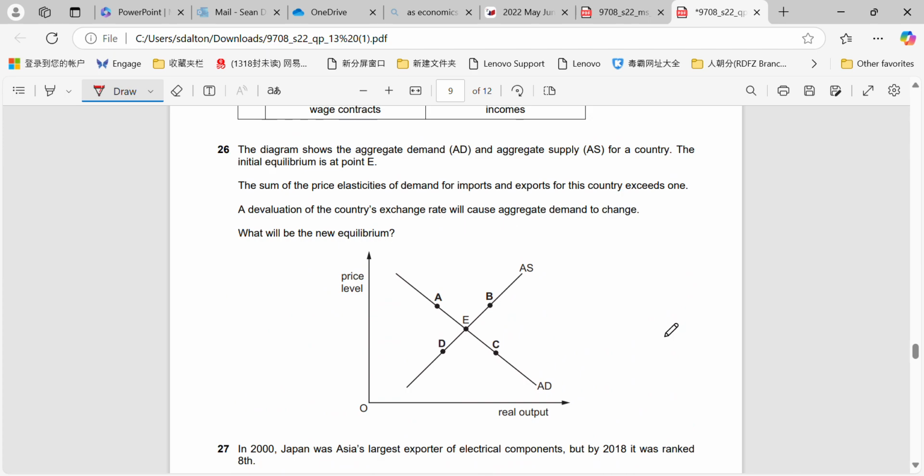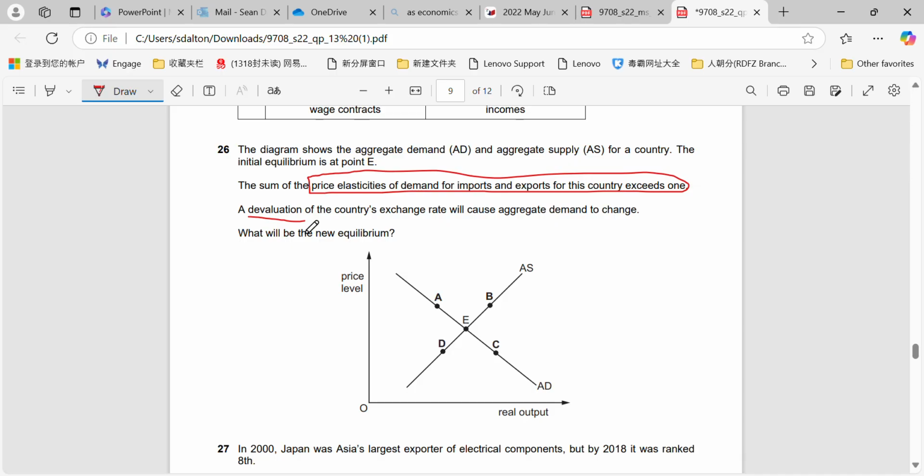(26) Diagram shows AD and AS for a country. Sum of the price elasticities of demand for imports and exports exceeds 1. Okay, so therefore we know we're going to follow what regularly happens with a depreciation or appreciation. Devaluation is the same as a depreciation. The only difference is that it's on a fixed exchange rate.